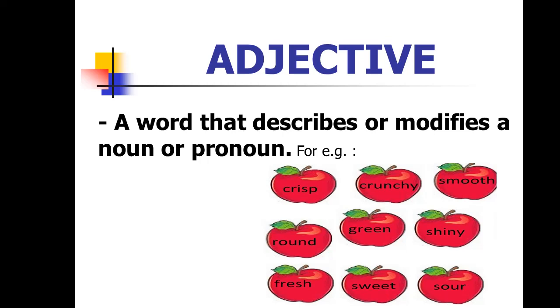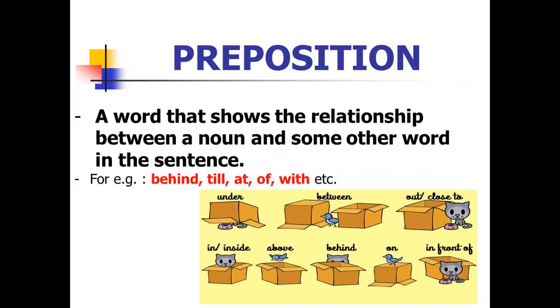French fries are crispy and crunchy. Here crispy and crunchy are adjectives. Leaves are green. How do the leaves look? It is green. So green is an adjective. Sun is shiny. Here shiny is an adjective. Fruits are fresh and sweet. Fresh and sweet are adjectives.